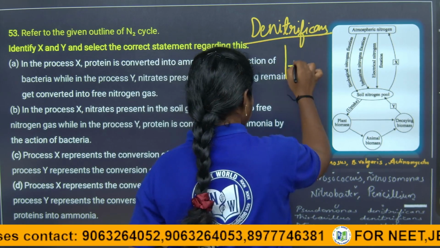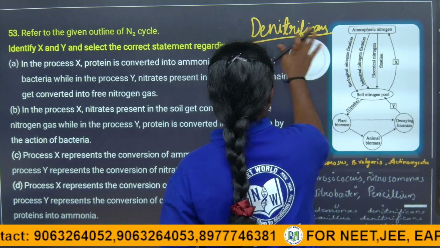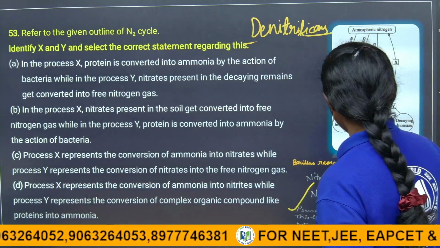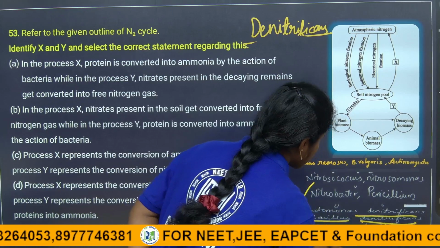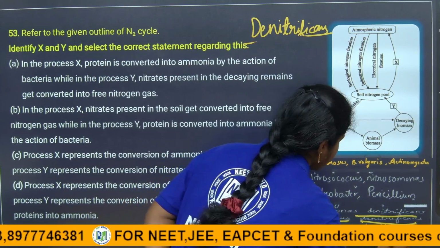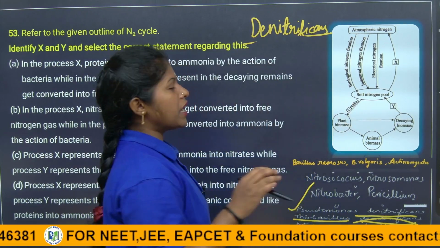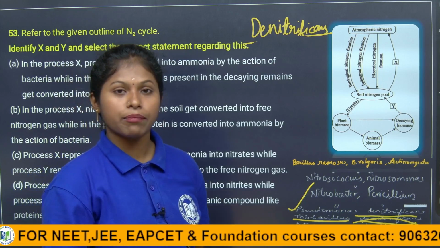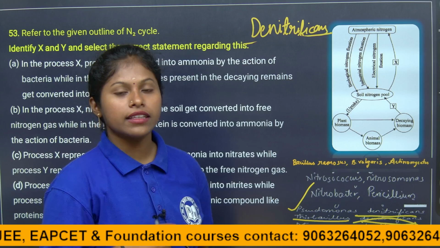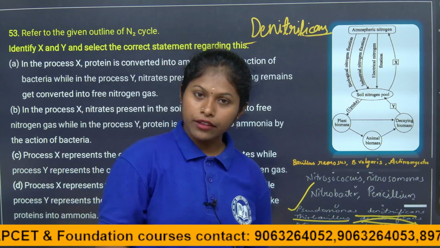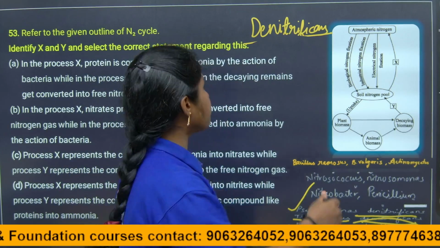What are they, children? Pseudomonas. Here I have written, children, see: Pseudomonas denitrificants, Thiobacillus denitrificants, Nitrococcus denitrificants. These are the main microorganisms which help in the conversion back into nitrogen, and this is how nitrogen is stable in the atmosphere.